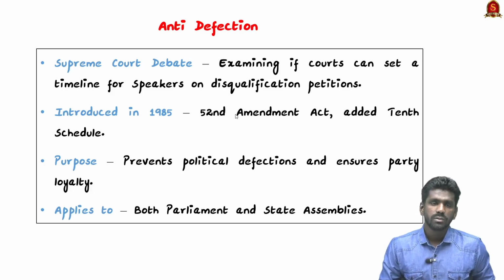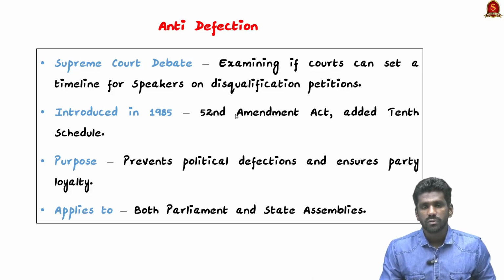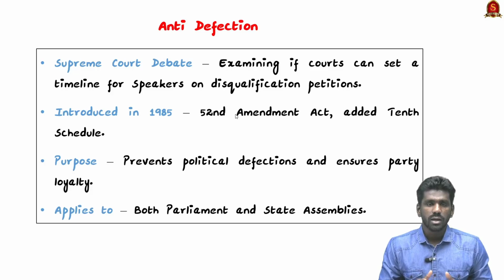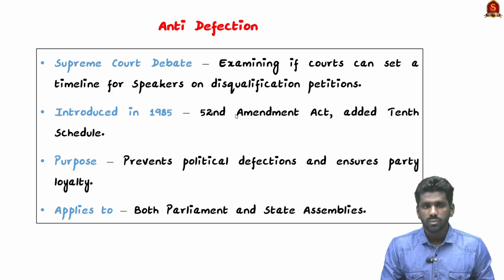This law applies both to the Parliament and also to the state assemblies, and it gives power to the presiding officer, that is the Speaker or Chairman, to decide on disqualification on the grounds of defection. So the deciding authority for disqualification is the presiding officer, which may be the Speaker or Chairman. This law applies both to the Parliament and also to the state legislatures.